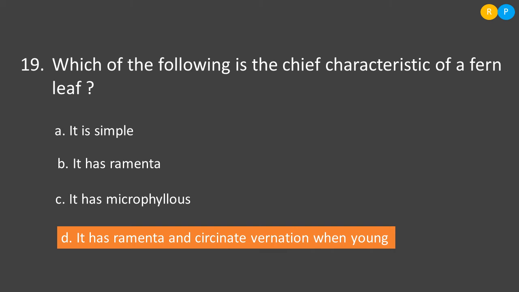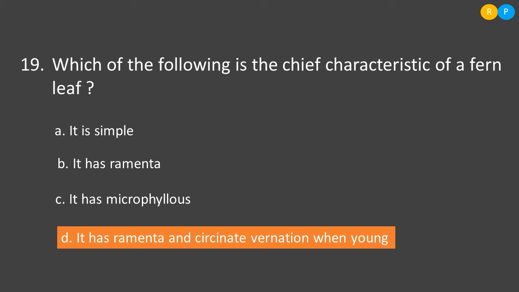And on the surface of the stem or the petiole, we can see the presence of brown scale. That scale is called ramenta. So these two unique characters we can see in fern leaf. Let us look into the options. Option A, it is simple. Then option B, it has ramenta. Ramenta is a brown scaly structure. It can be seen on the surface of petiole or stem. So we have this structure in the fern. Clear. Let us move to option C.